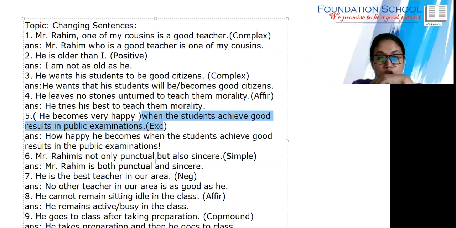Now look at the next one, number 6. Mr. Rahim is not only punctual but also sincere. Make it simple. So Mr. Rahim is both what? Punctual and sincere. So this is how, students, you have to change the sentences according to the directions.